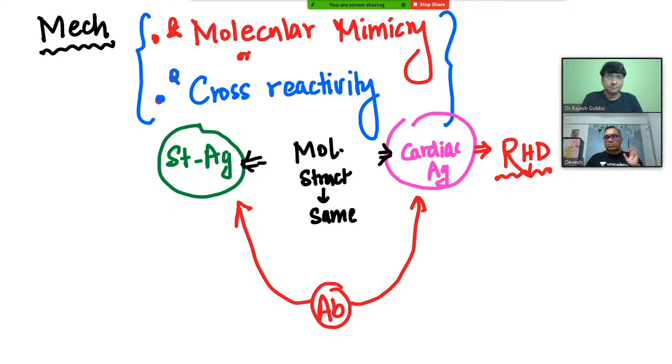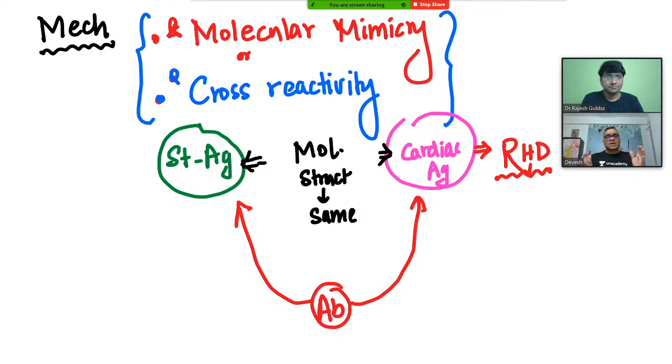The streptococcal antigen is no problem to our human body, but when the antibodies damage our own cardiac tissue, that will be autoimmunity, right? So now you can see that these antibodies are autoantibodies causing damage to our cardiac tissue, and that will lead to rheumatic heart disease. That is the basic mechanism.